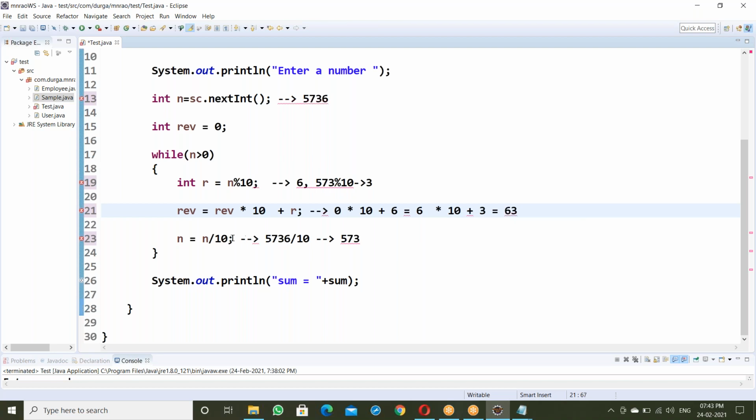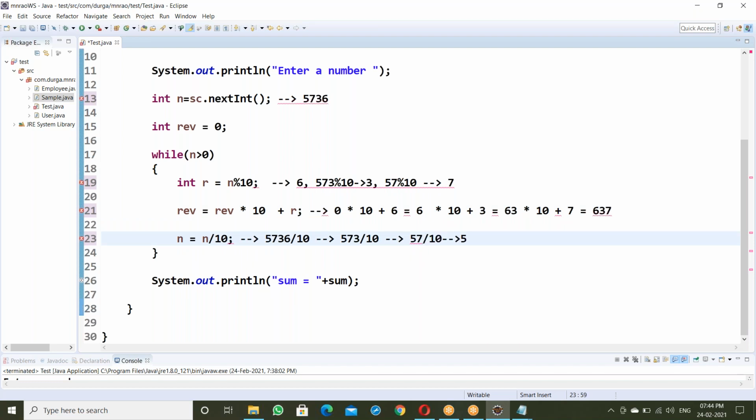After that, now n equal to n by 10. So 573 by 10, this value is equal to 57. Now 57 greater than 0. Now remainder, 57 mod of 10. What is the remainder? It's 7. After that, reverse equal to reverse into 10 plus remainder. The previous reverse is 63, so 63 into 10 plus 7 is 637. We get 637 here.